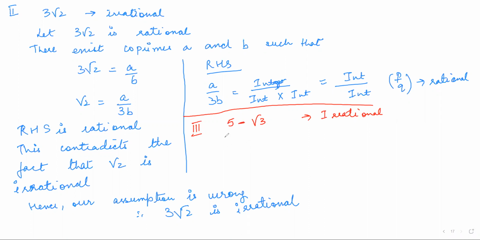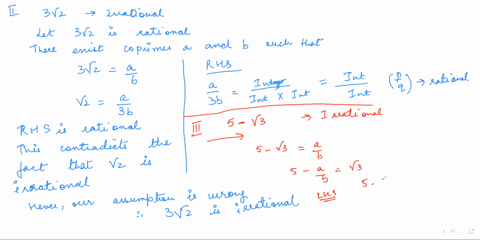So I'm not writing all the lines. You will write the line here that let us assume it to be rational, then there exist co-primes and all and all. So 5 minus under root 3 is a upon b, right? So you keep the root on one side. So 5 minus a upon b is equal to under root 3. Clear? So you look at your LHS now.